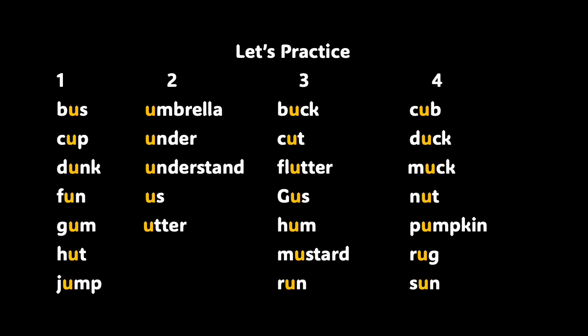Column 3, repeat after me. Buck, cut, flutter, Gus, hum, mustard, and run. Great job. And here's our final column. Repeat after me. Cub, duck, muck, nut, pumpkin, rug, and sun. They all have the short U sound. What is the short U sound? You're right. It is